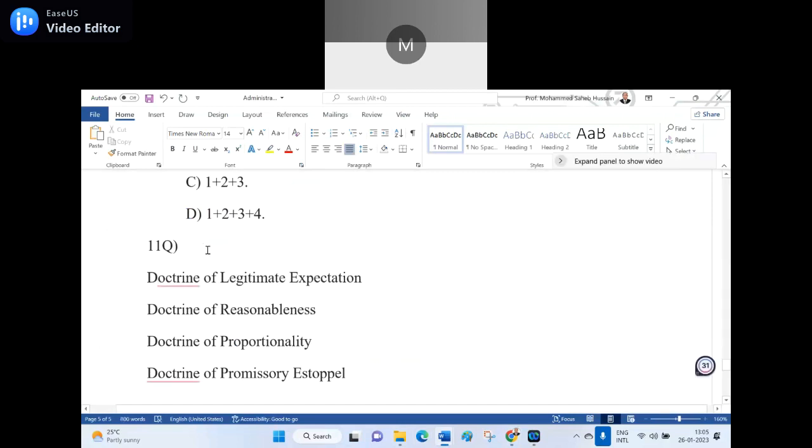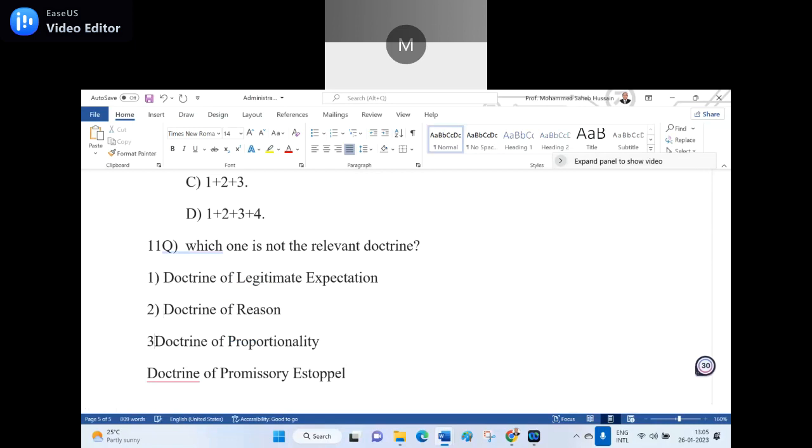And which one is not the relevant doctrine? So I write doctrine of reason, then I make it 1, 2, 3, 4, one statement, the second statement, the third, and the fourth.